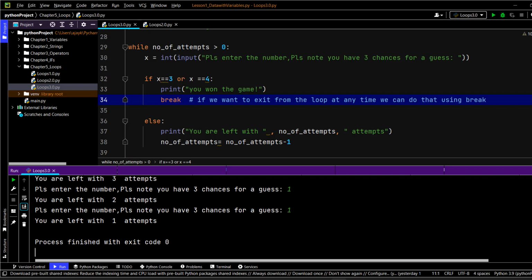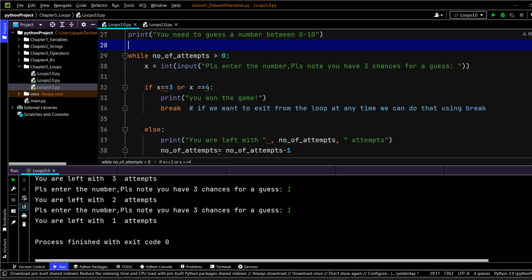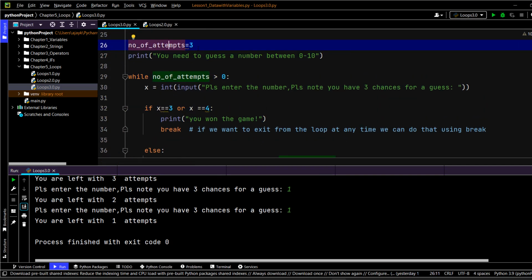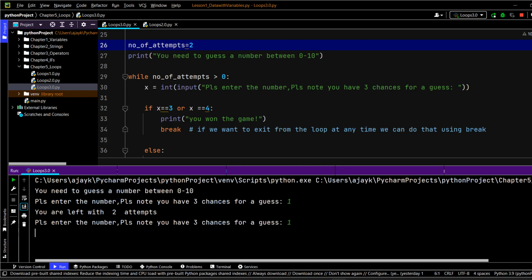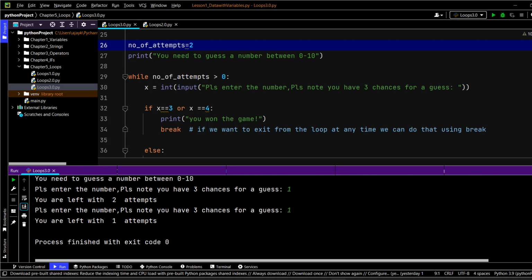Okay, so I think the code right now is running, but as I said, we should actually start first of all with 2. Okay, now let's go and see that again. So here I'm going to enter 1, wrong. You're left with 2 attempts. 1. You're left with 1 attempt, and okay, so there now we have a problem here.